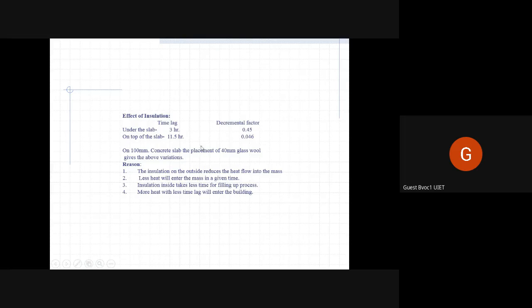But if we place this glass wool on top of the slab, meaning छत पे अगर रखेंगे, on the above layer facing the sky, then we will get 11 and a half hours of time lag, meaning it will take almost 12 hours for heat to completely transfer to the inside.